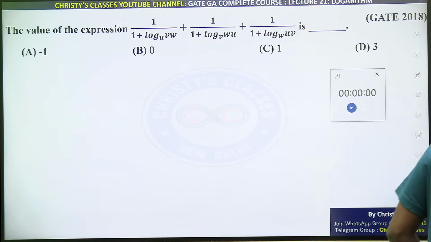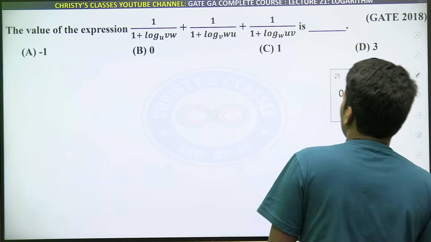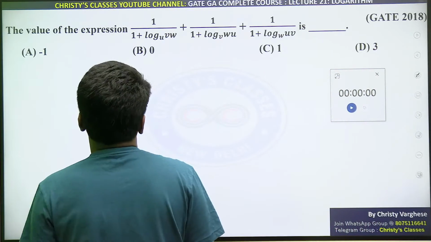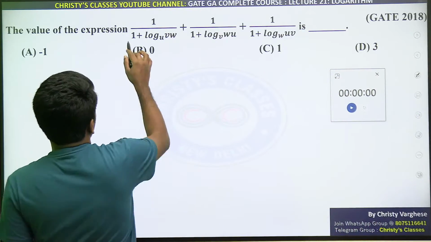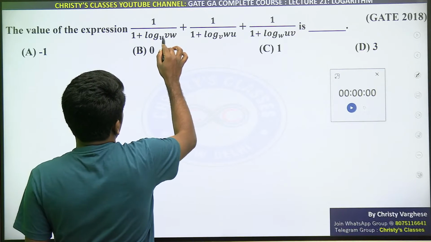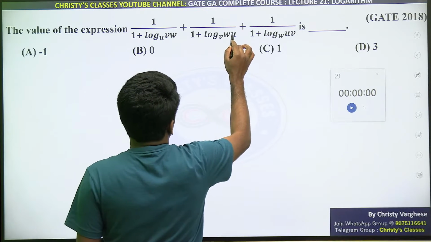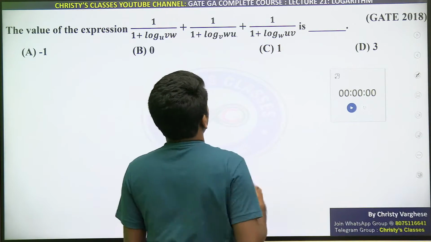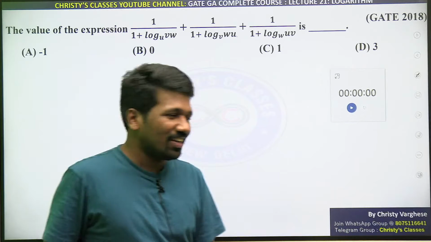Okay, some of you got the answer. Many of you are confused what to do here. This is so complicated. It is not that complicated. So 1 by 1 plus log VW to the base U, WU to the base V, UV to the base W. That is too many characters, right?